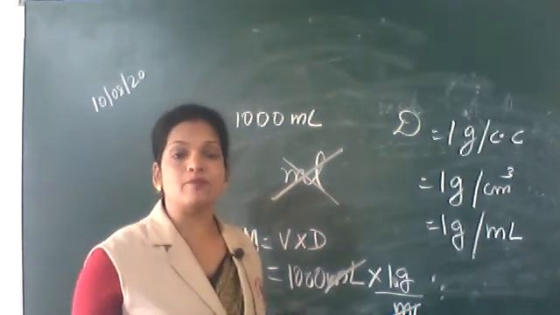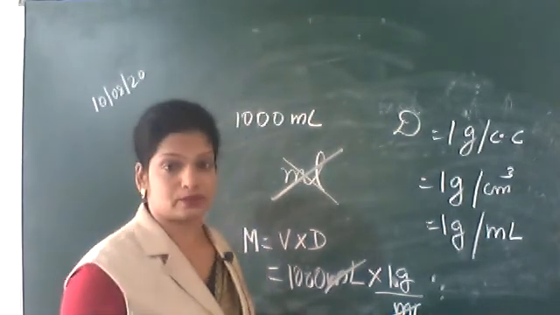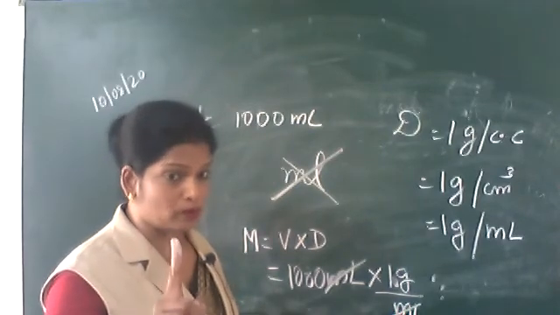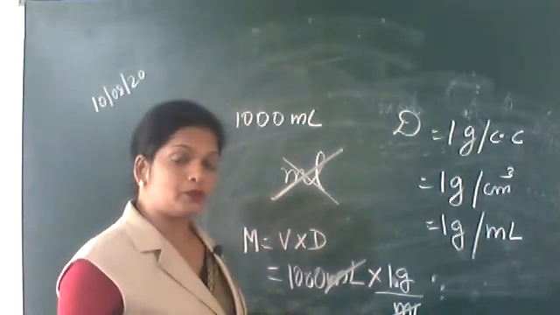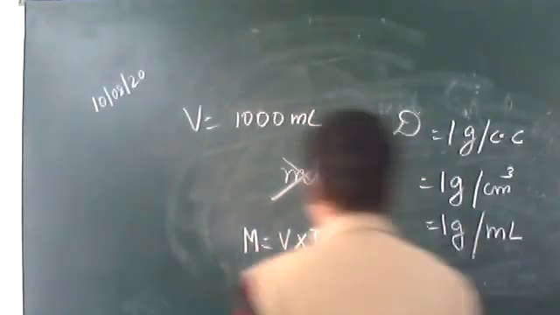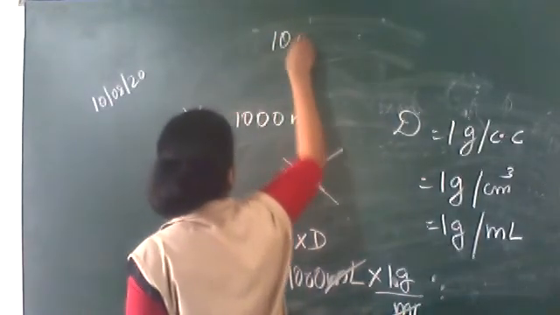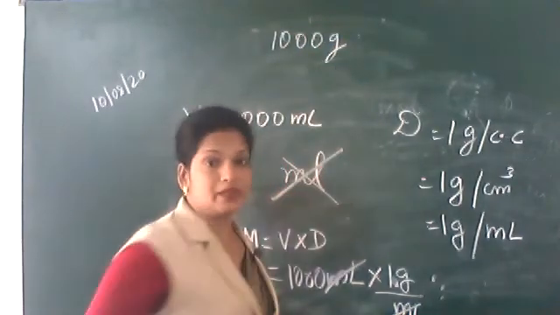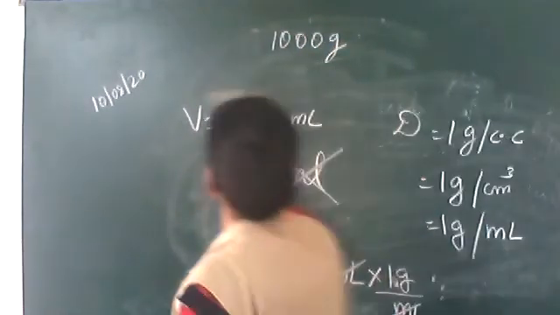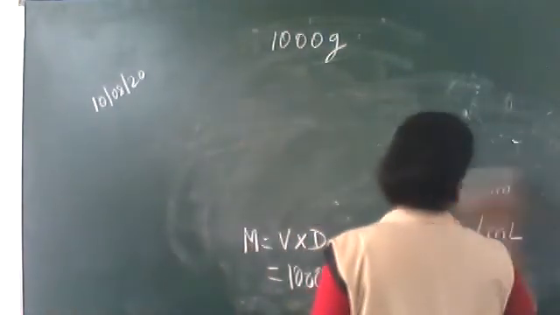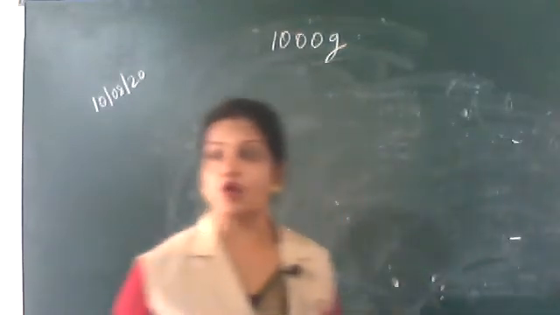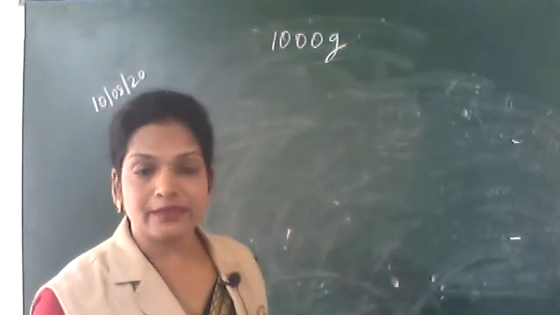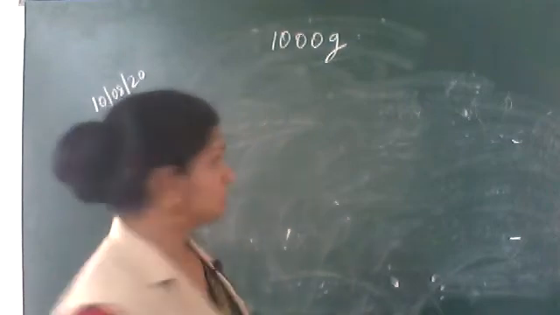So how many moles does 1000 grams of water contain? 18 grams is 1 mole, so you find out how many 18 grams are there in 1000 grams.